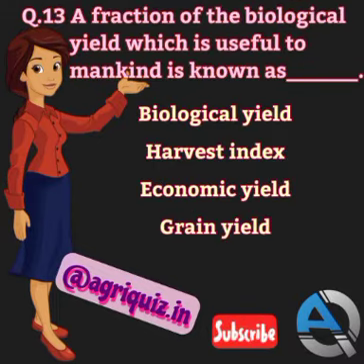Question number 13. A fraction of biological yield which is useful to mankind is known as biological yield, harvest index, economic yield, or grain yield. The correct answer is economic yield. A fraction of biological yield which is useful to mankind is known as economic yield.